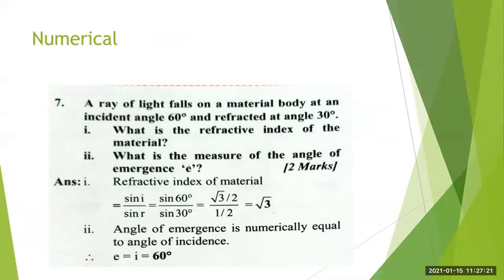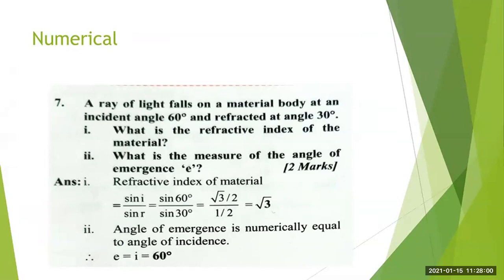Now see here, as they have given you the value of angle of incidence and angle of refraction, we will use the formula sine I upon sine R is equal to the refractive index of the material. That formula we can very easily use here. So refractive index of material is equal to sine I upon sine R. We put the value of I, so it becomes sine 60 degree, then put the value of R, that is sine 30 degree.